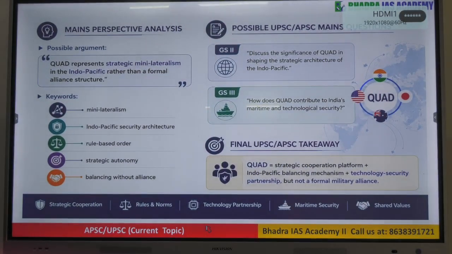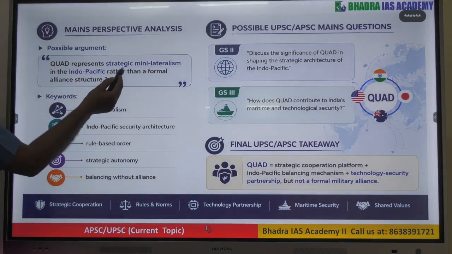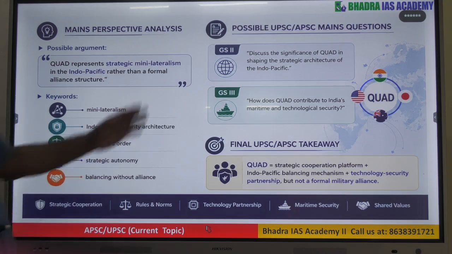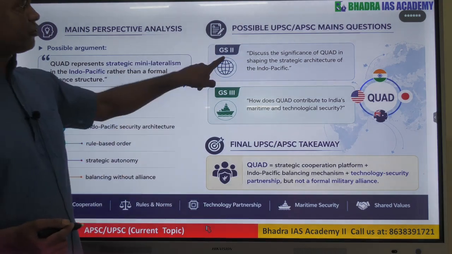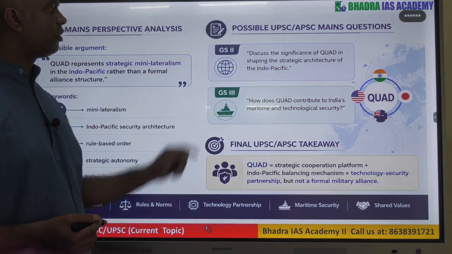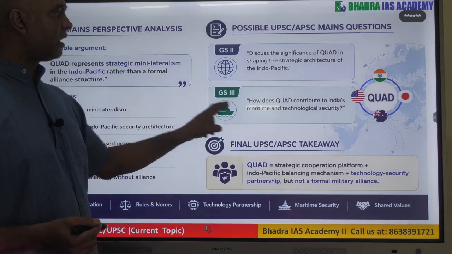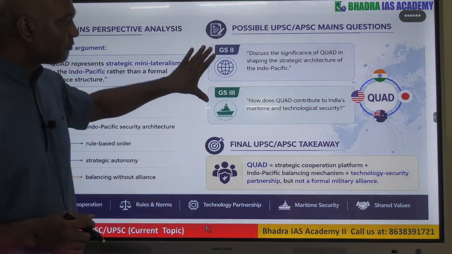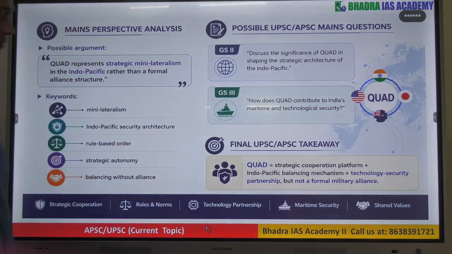So now from the mains perspective, you might get arguments like this: Quad represents strategic minilateralism in the Indo-Pacific rather than a formal alliance structure. So you can talk about minilateralism, Indo-Pacific security, rule-based order, all that. A possible question in mains, like GS2: discuss the significance of Quad in shaping the strategic architecture of the Indo-Pacific. GS3 paper: how does the Quad contribute to India's maritime and technological security? This kind of question you may get in mains, right?